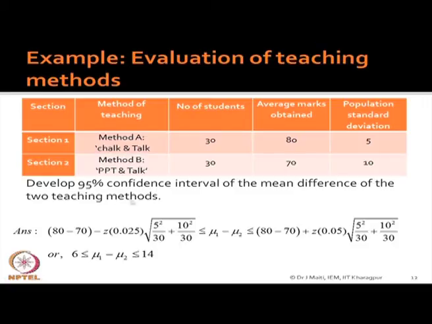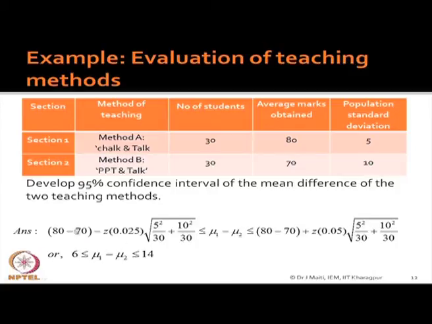What is your random variable? Random variable is the difference between mean for method A and method B, x1 bar minus x2 bar, and we are interested to know the interval for the population mean difference mu1 minus mu2, and your sigma1 is 5, sigma2 is 10. So, everything is given here.